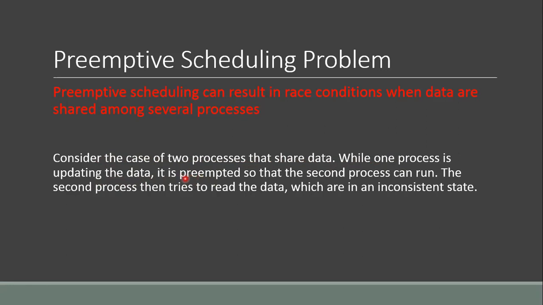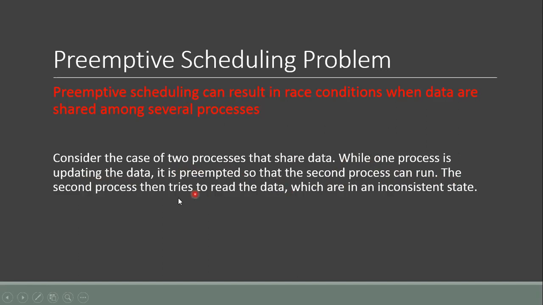Because the process is interrupted and we have taken back the CPU from it so that the second process could run, the data may be left in an inconsistent state.